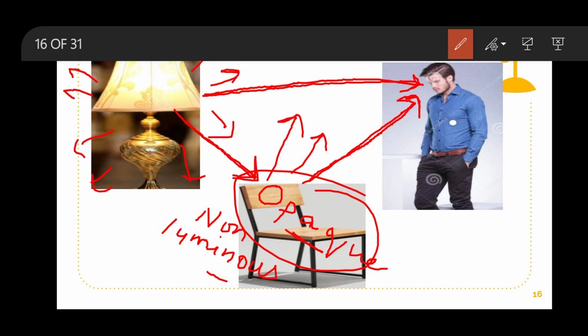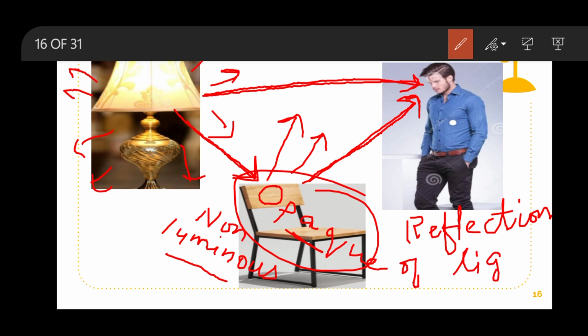So you can say that a non-luminous object is seen with the help of a luminous object. So we can see the non-luminous objects as well. Is it clear? This is the actual phenomenon of how we can see things, and this phenomenon is also called the reflection of light. What is it called? It is also called the reflection of light. Is it clear?